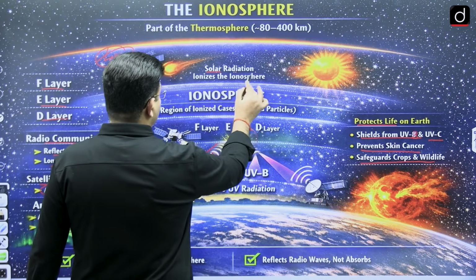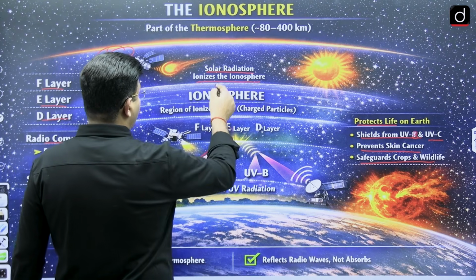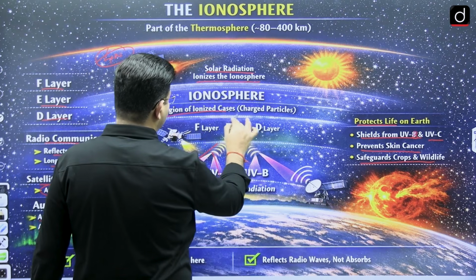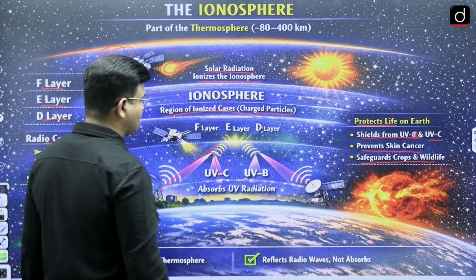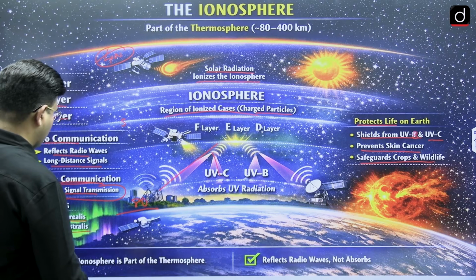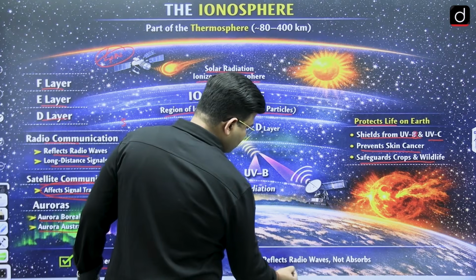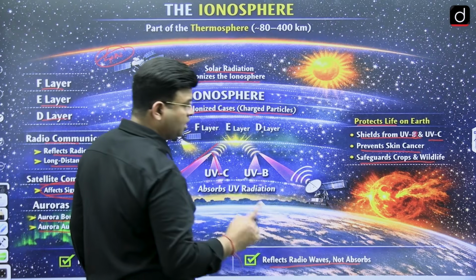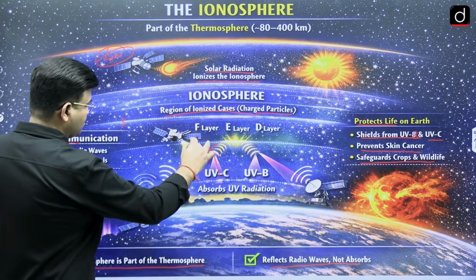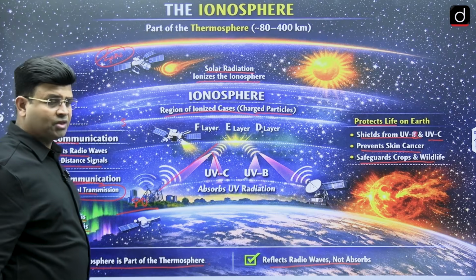Solar radiation ionizes the ionosphere, which has lots of ionized gases and charged particles. The ionosphere is part of the thermosphere, and it reflects radio waves, not absorbs them.